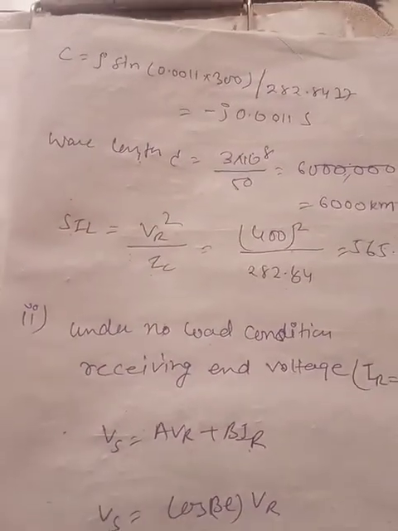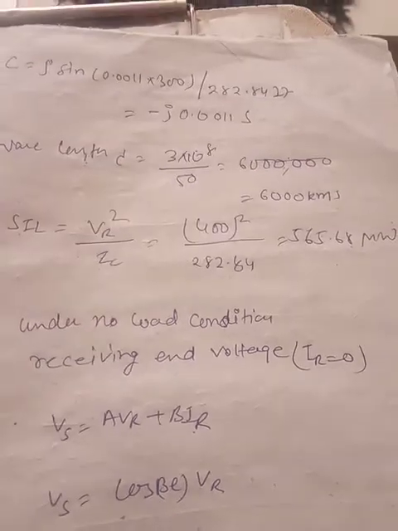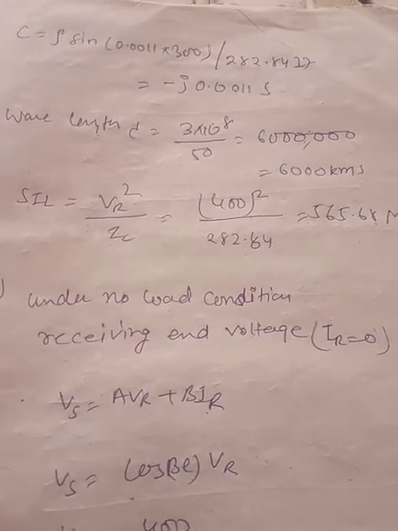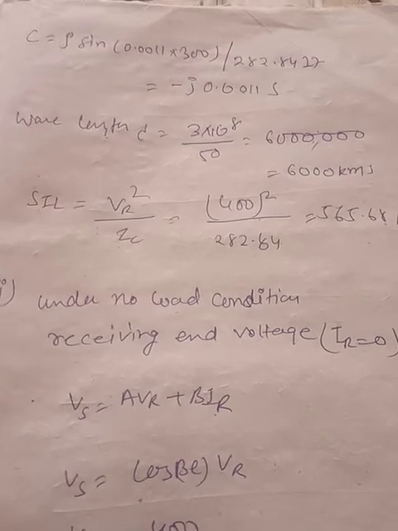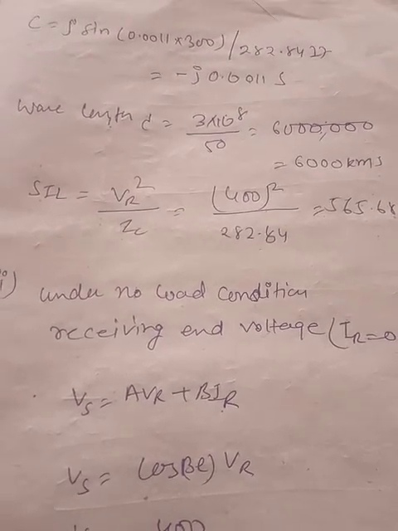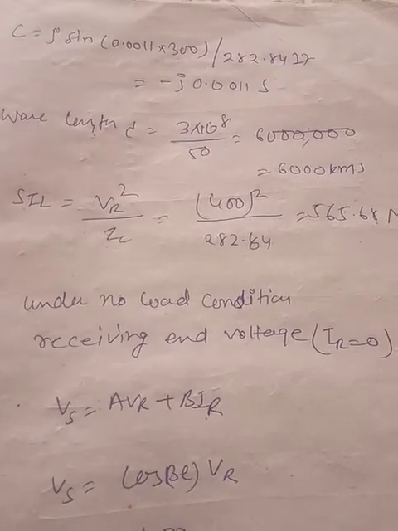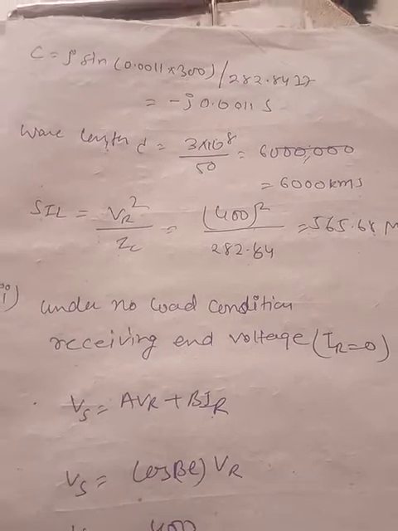Now the second part of this question is tricky, because over here we have to calculate the value of the inductor which we have to put on the receiving end side, so that we can maintain 400 kV. As we know, during the no load condition the voltage will be boosted up, and the receiving end voltage will increase by a significant amount relative to the sending end voltage.